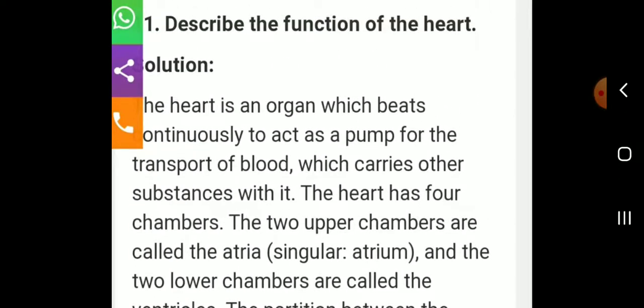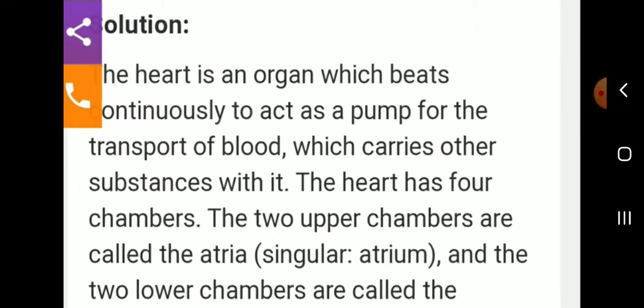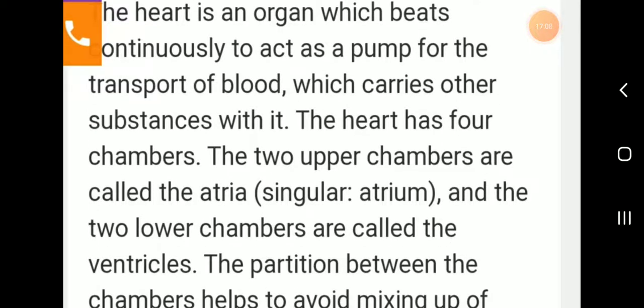Last class I explained these answers. Describe the functions of the heart. The heart is an organ which beats continuously to act as a pump for the transport of blood, which carries other substances with it. The heart has 4 chambers. The 2 upper chambers are called atria.